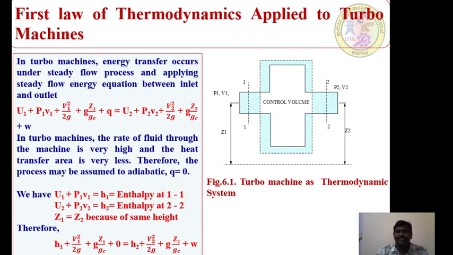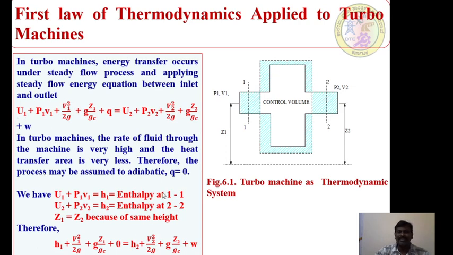Now, in the case of turbo machines, energy transfer occurs under a steady flow process. Therefore, we have the steady flow energy equation between section 1 and section 2. Applying the equation of steady flow between these two sections, I can write: U1 plus P1 V1 plus V1 square by 2G plus G into Z1 by GC plus Q is equal to U2 plus P2 V2 plus V2 square by 2G plus G into Z2 by GC plus W. This is very important.